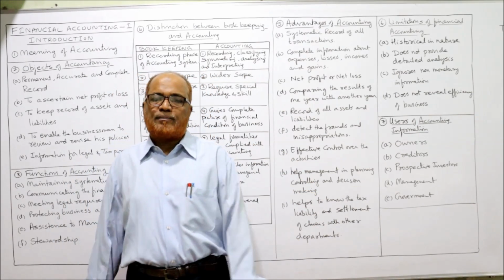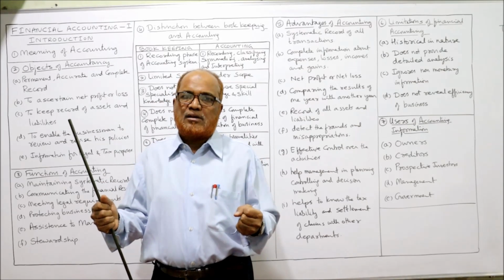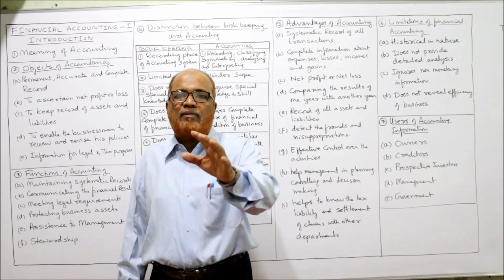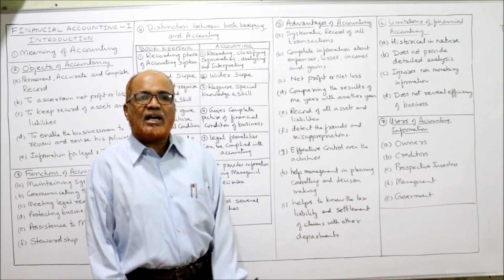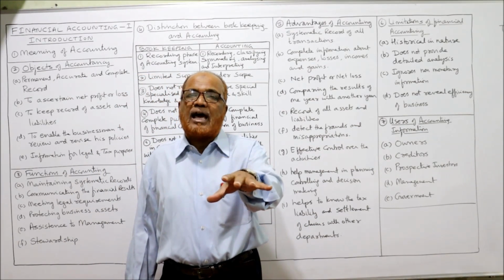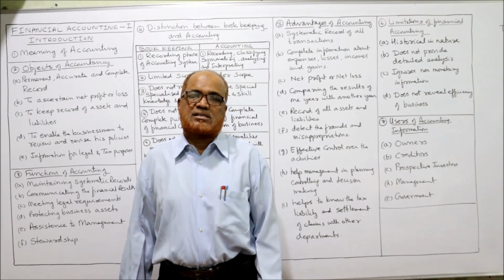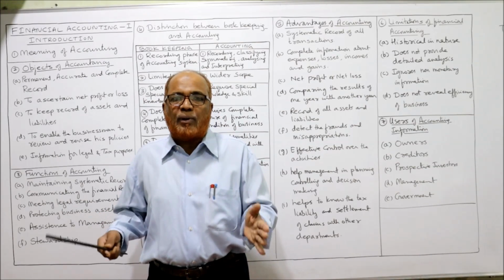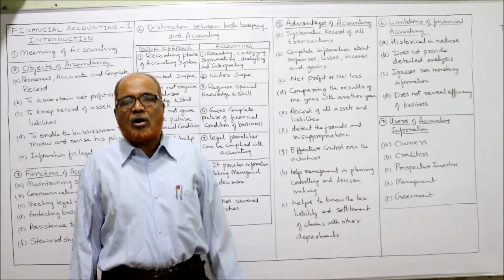Next one, management. Management is the main party who is the driver of the business. So this information which is generated by the accounting department will be used by management for taking a number of decisions. Last one, government. The government is also interested in the financial activities of the business because the government will implement a tax, and tax will be on income. Income can be ascertained with the help of accounting. So these are the users of accounting.